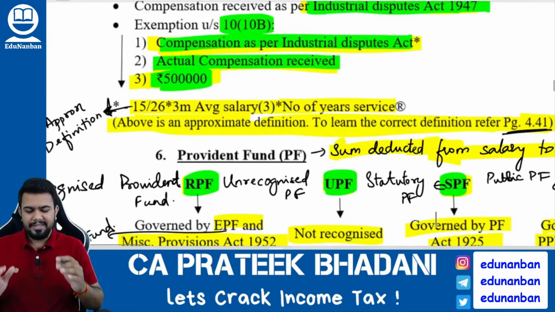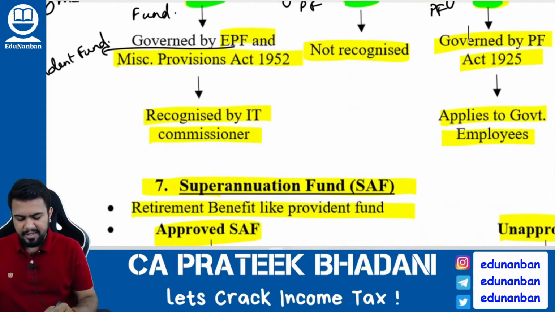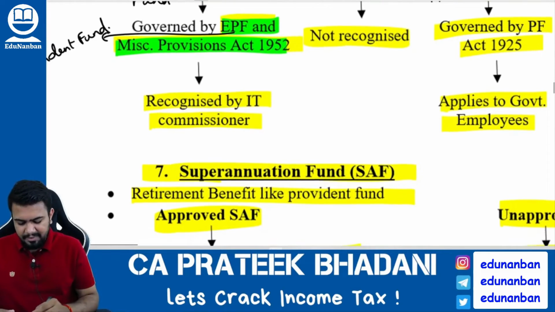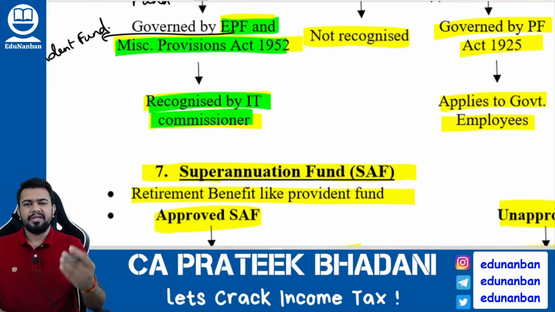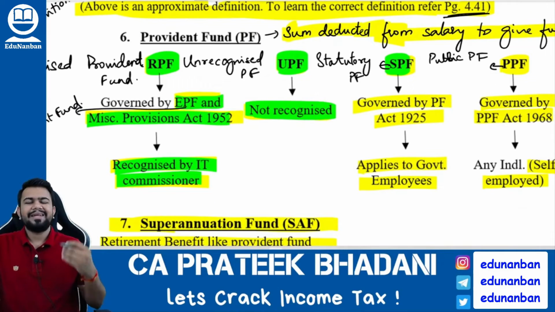Recognized Provident Fund means a Provident Fund that has satisfied the conditions given in the Employees' Provident Fund and Miscellaneous Provisions Act of 1952, and the Income Tax Commissioner has given recognition. Then what is unrecognized Provident Fund? A Provident Fund that is not recognized by the Income Tax Commissioner.